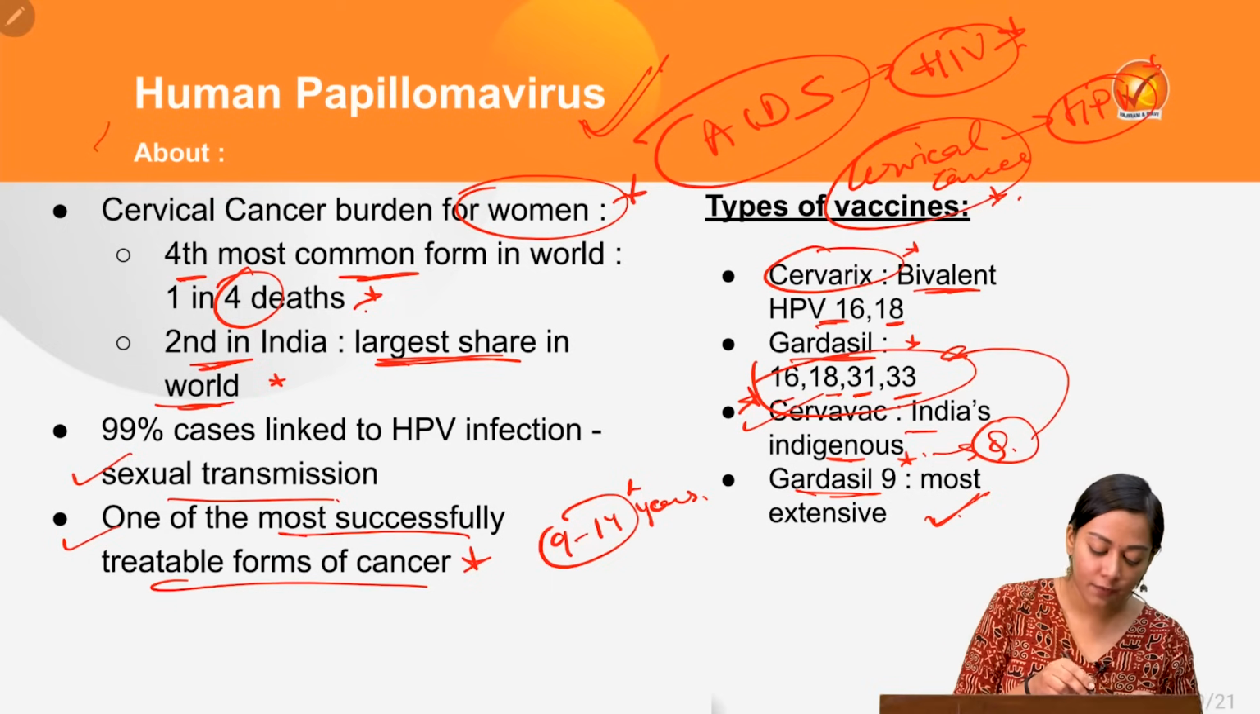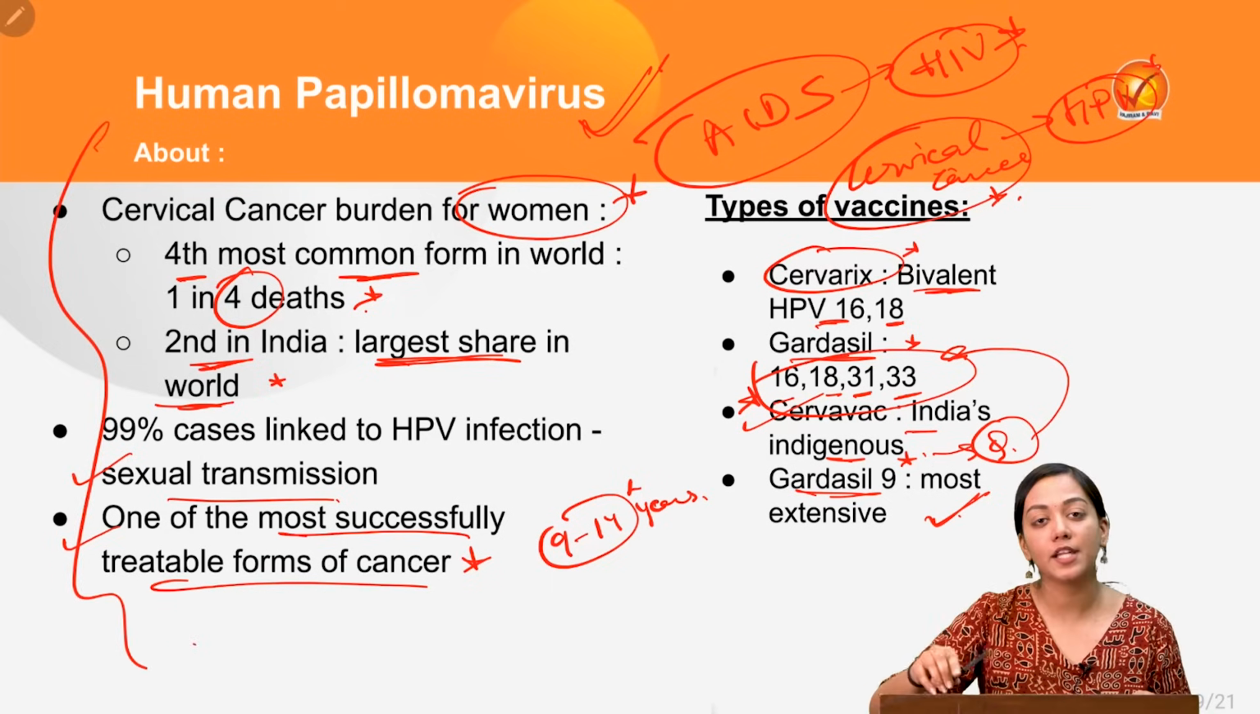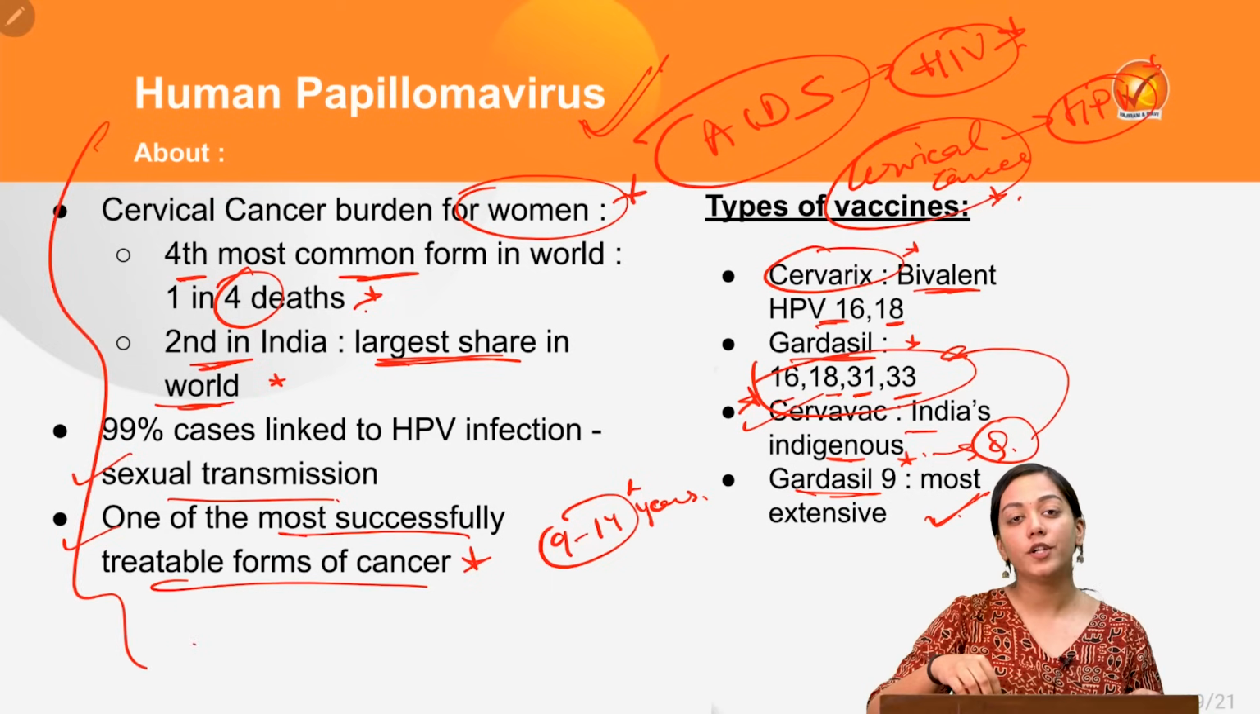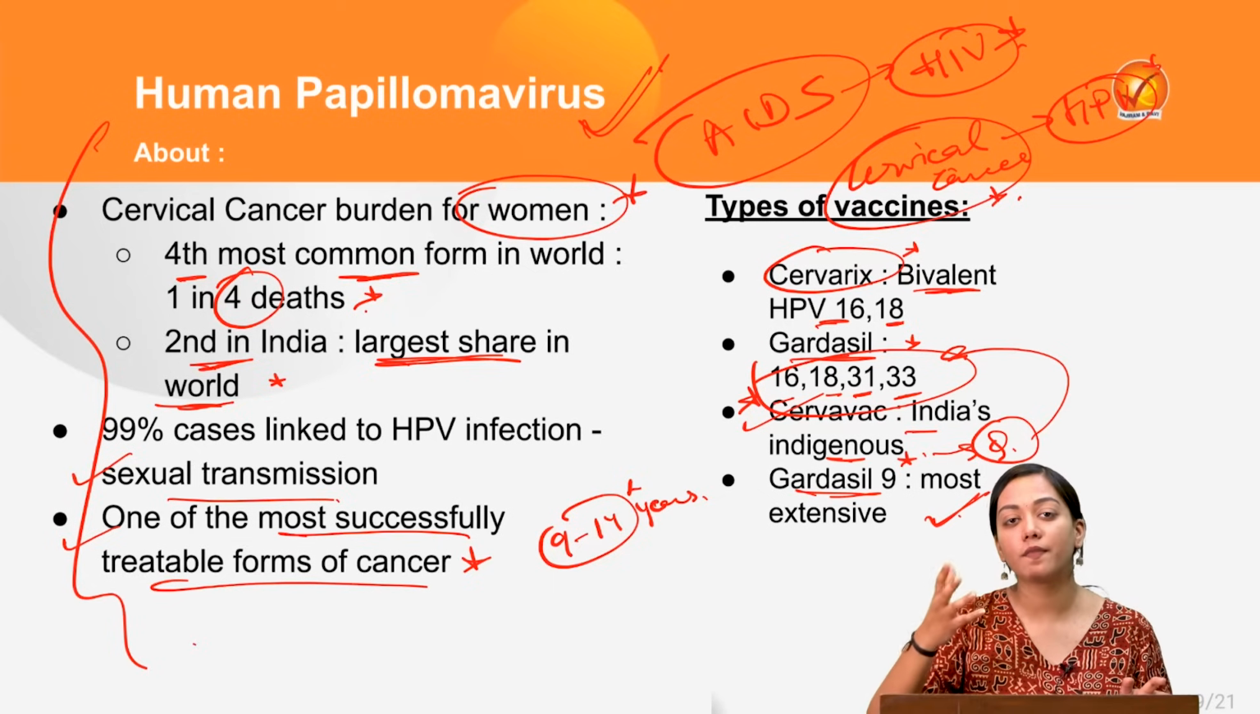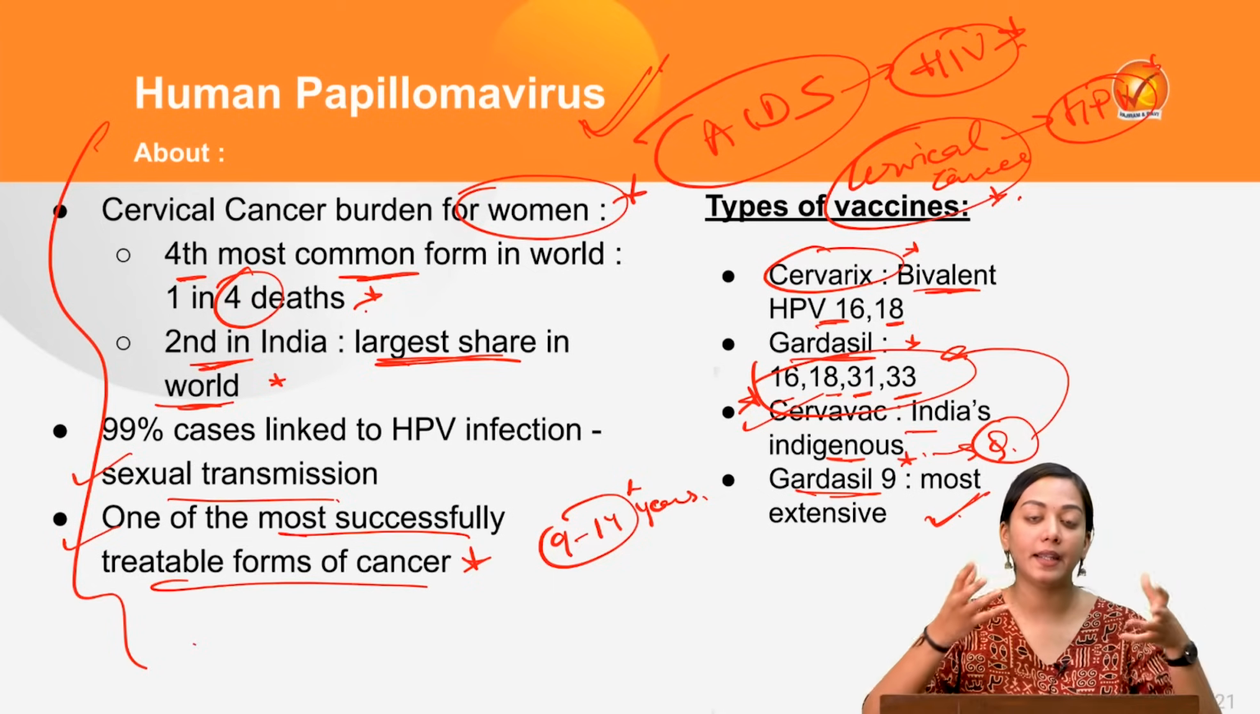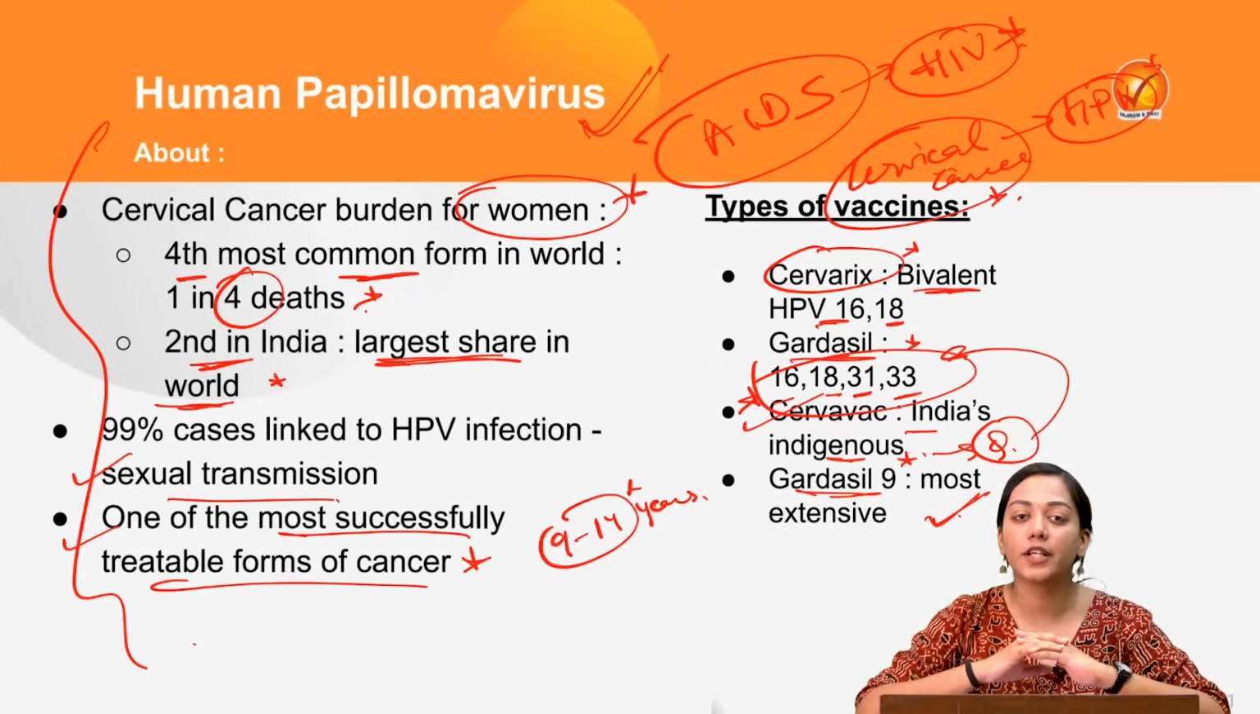So this is how we have quickly summarized what is HPV virus. Which disease does it cause? What is the burden of that disease at global level and India level? So this is all about today's discussion.